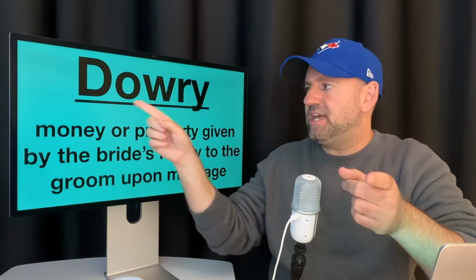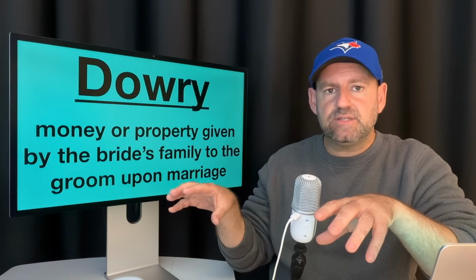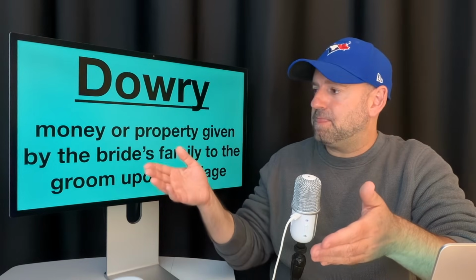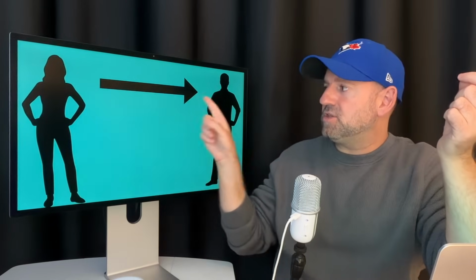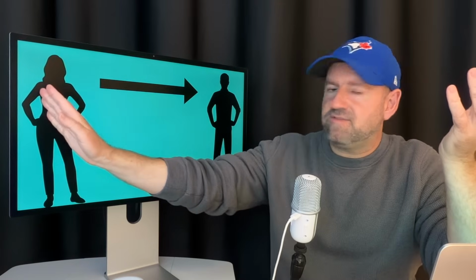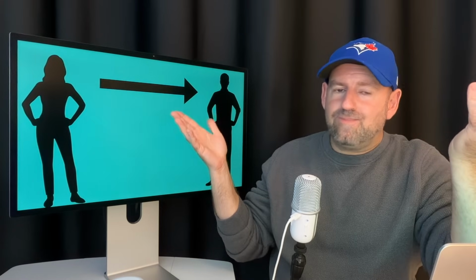But I looked up the definition of this word in several dictionaries, and in all the dictionaries that I looked up the word in, it's always going in this direction. The bride is giving the groom money, like her parents probably, or her side of the family is giving him money. It's not going this way. So I don't know. Not that important, but yeah.